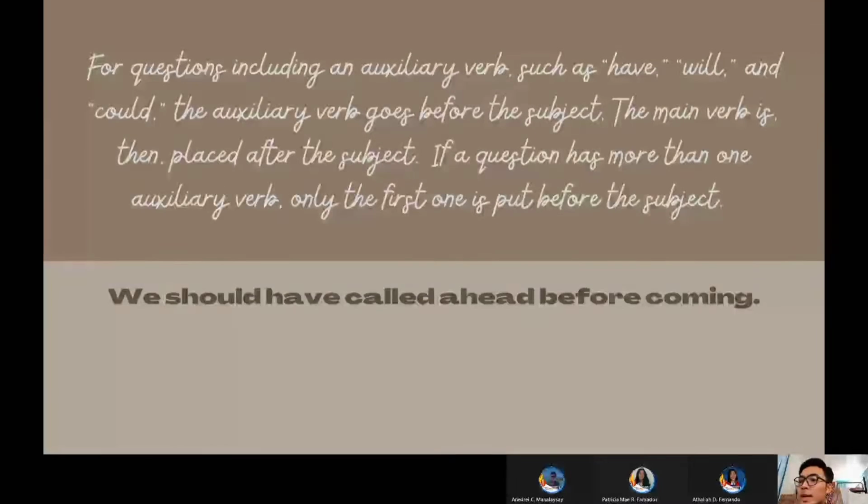Now let's look at this declarative sentence below and turn it into a question. Keep in mind the rule. Who would like to try to turn this one into a question? Should we have called ahead before coming?